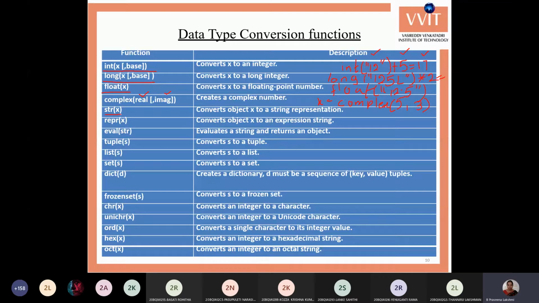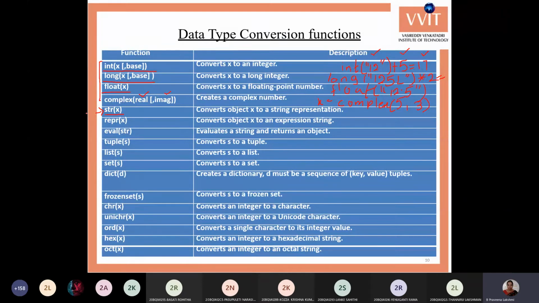Next is the str function, str of x, which converts any other type of x value into a string value. In the previous functions, if you are giving a string value of a number format, you can convert it into the number. But the str function is, if you are giving any number or any other type of value, you can convert it into a string.